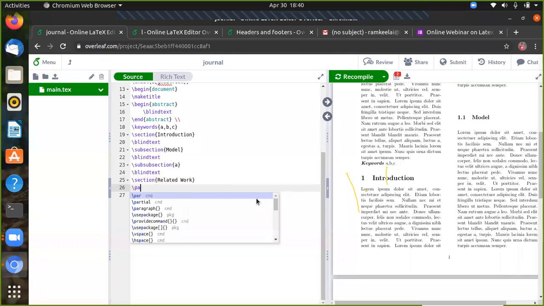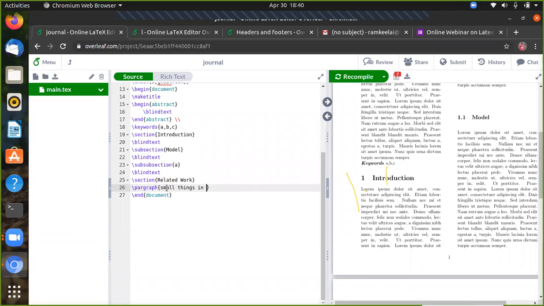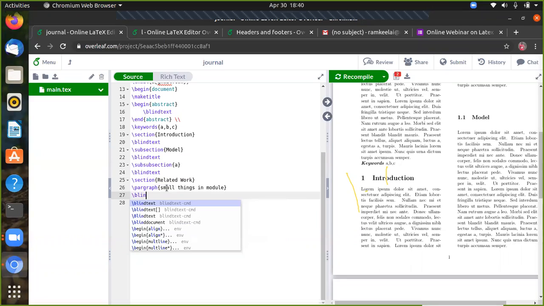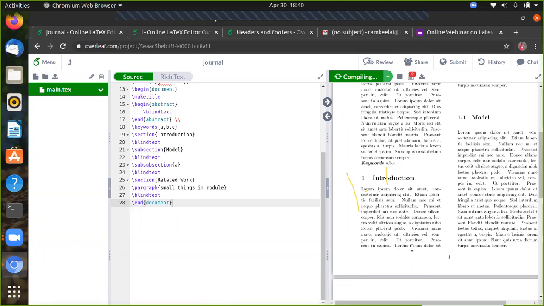So now we can see paragraph of small things in module. I can give module. Okay, now followed by the plain text. So now I have given the paragraph of small things in module and plain text. You can compile it and you can see what's the difference.